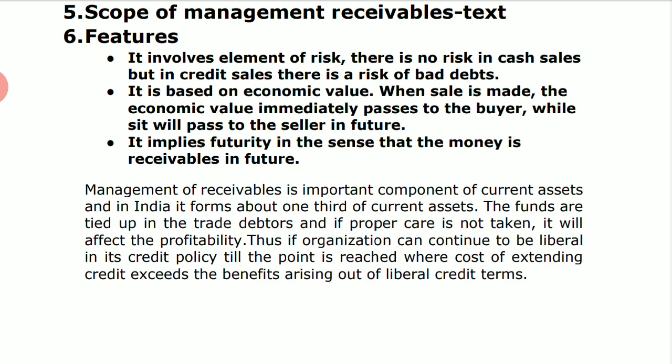Next concept is relation between cost and profit. We have seen in the previous lecture that there are some costs involved in maintaining receivables, say bad debt cost, administrative cost, cash discount cost, opportunity cost, if you remember. On the other hand, increase in credit sales may increase the profit, but you also have to see that it should not increase the cost. Right. So if the finance manager feels that the cost is increasing, then he has to cut down the receivables. He has to see that we will not be able to provide more credit sales then.